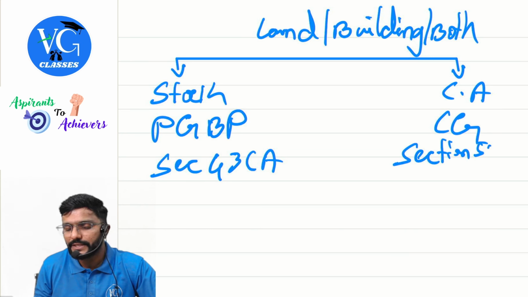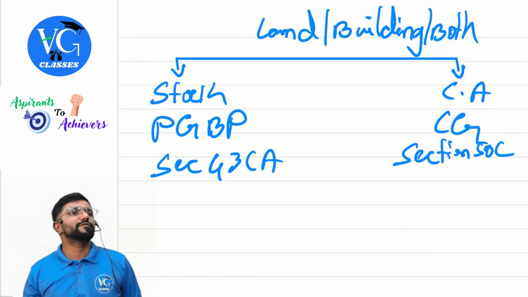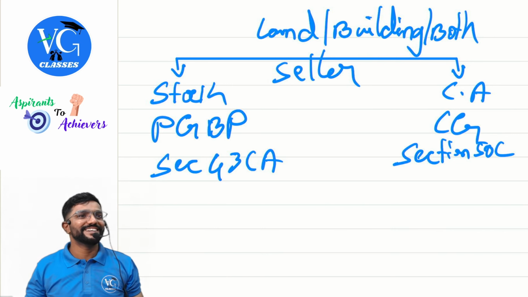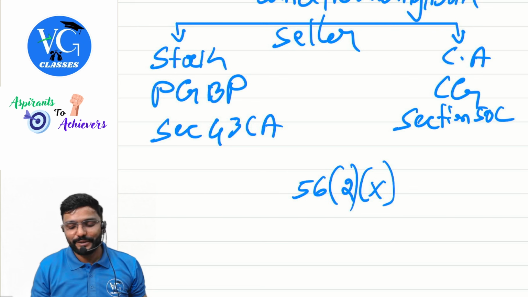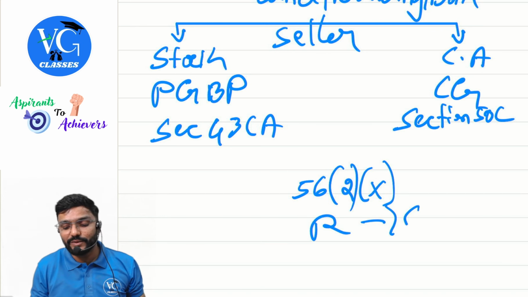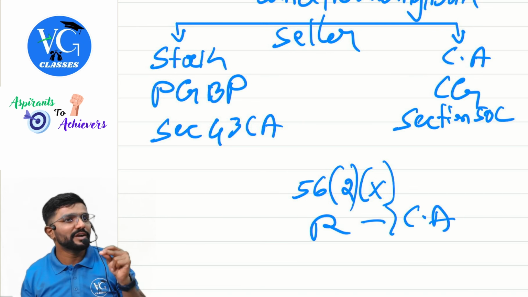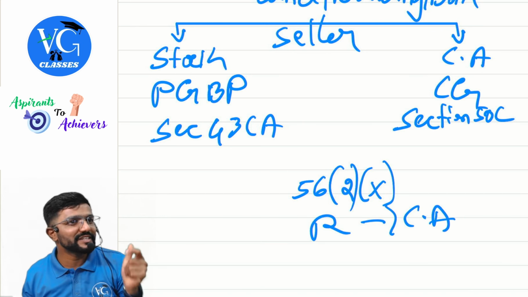Section 50C, guys. 50C. This is from whose point of view? Seller's point of view. From the buyer's point of view, there is also a check. Which section should we check? 56(2)(x). From the recipient's point of view, provided it is a capital asset for him. Only if it is a capital asset for him. It is covered under the head income from other sources.